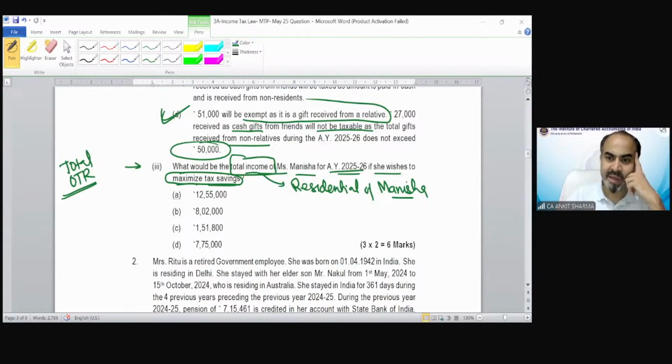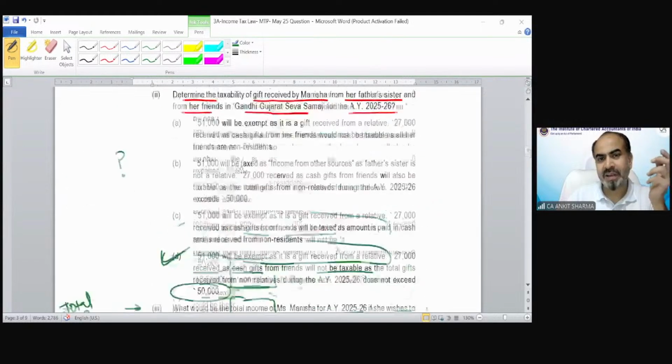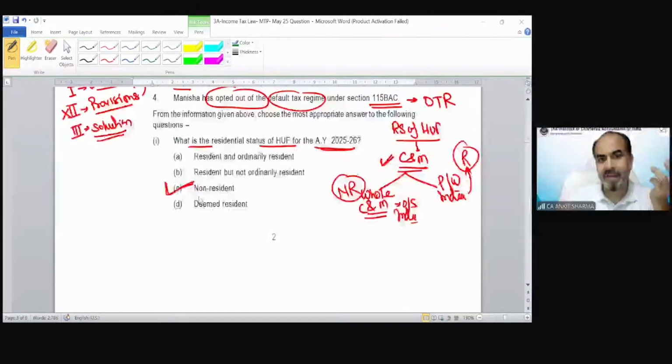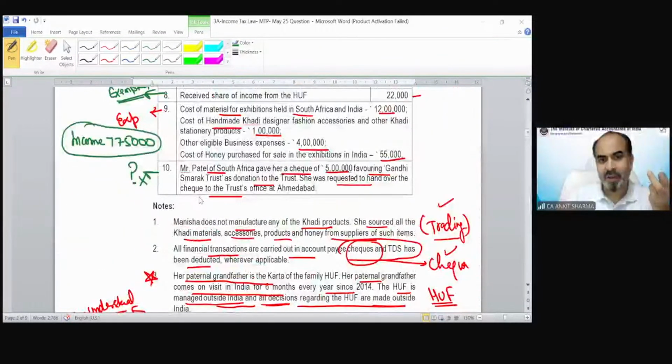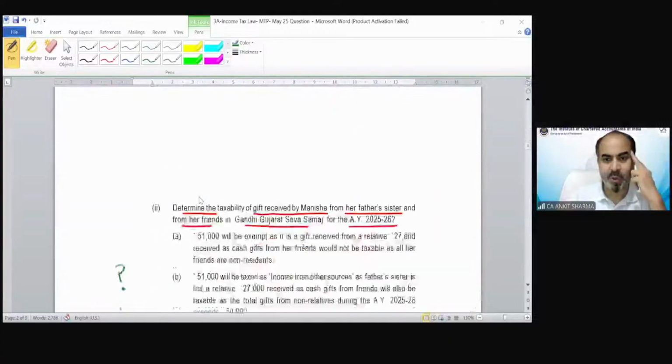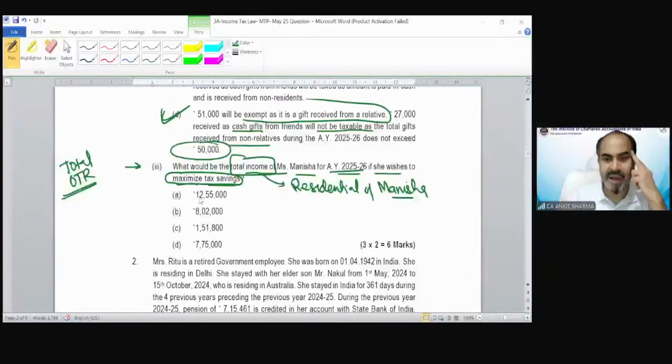Dhanush is saying option B. How could it be option B? I have just calculated the income and that was 7,75,000 rupees. So if it is 7,75,000 rupees, how is the answer 8,02,000? In this question, there was an information, there was a hint, so you can find out the correct answer. The total income will not change on either regime, therefore option D. Who is saying this?